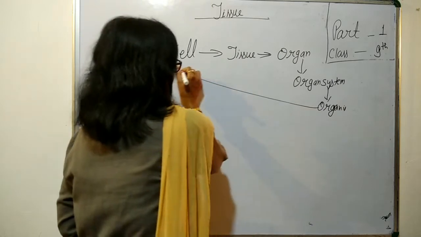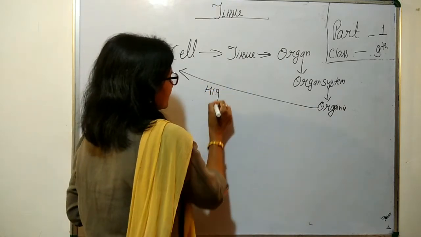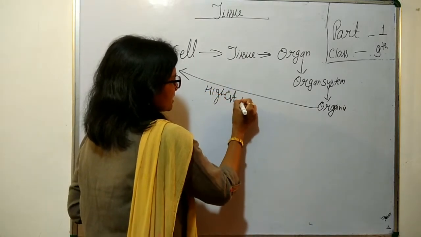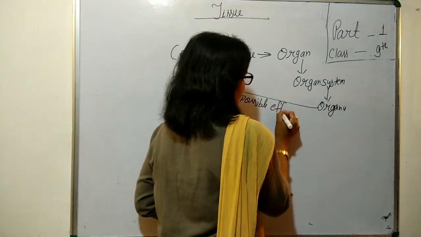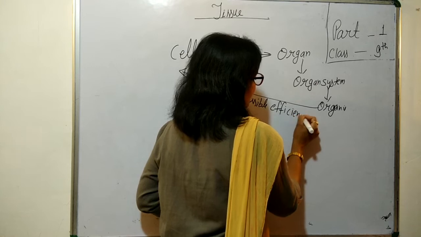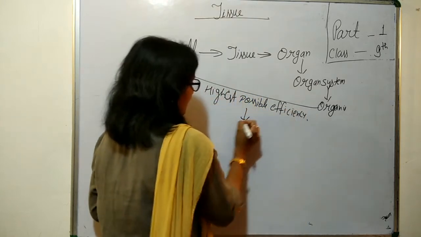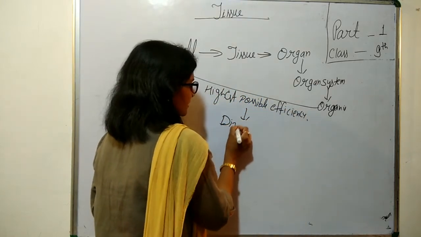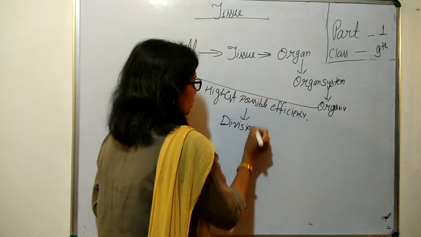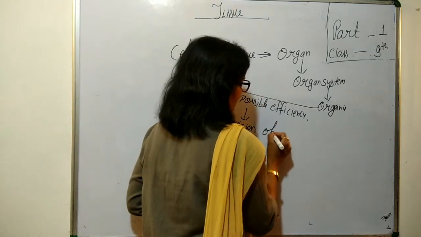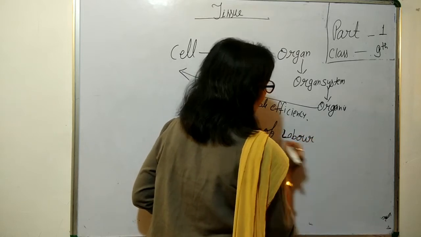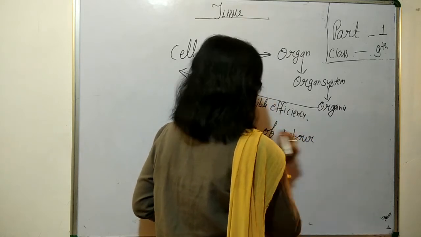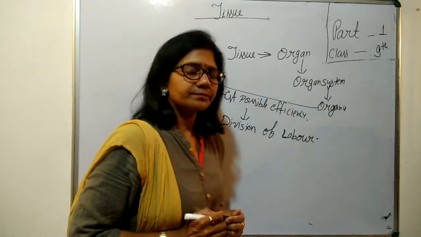It is just to make the highest possible efficiency. How? What is the principle behind this? It is the division of labor: to divide the labor into different groups so that the outcome is more efficient.